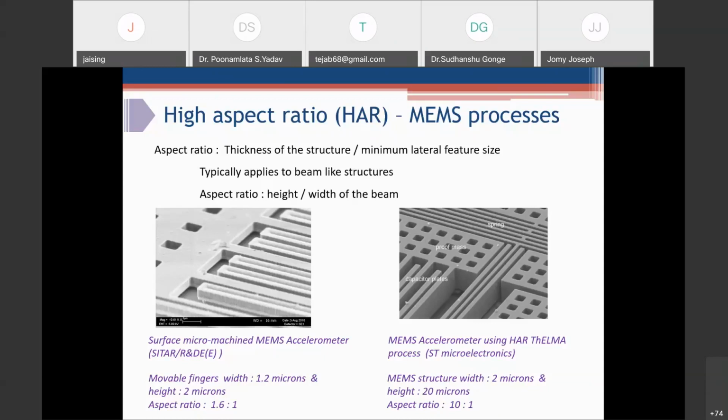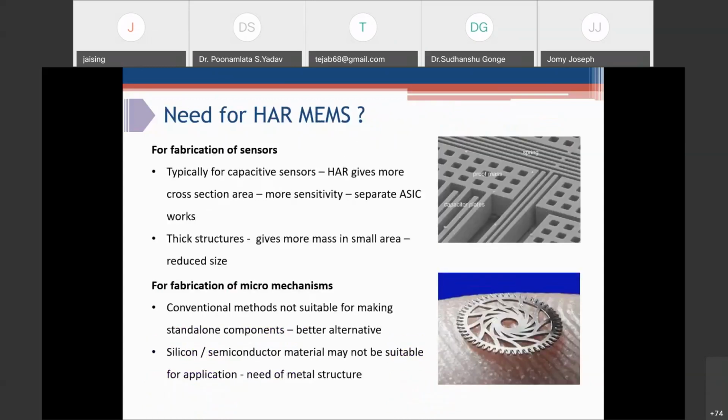Signal conditioning of this. So why is there any issue? Hello, I think there is some disturbance. Hello, are you able to hear me?